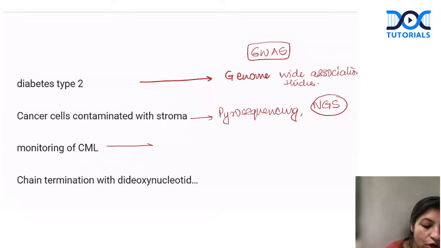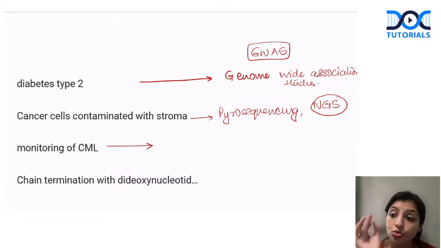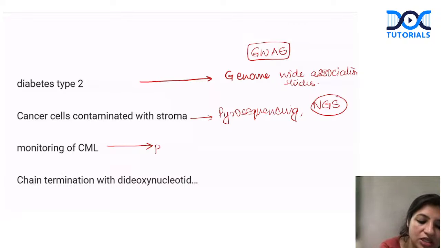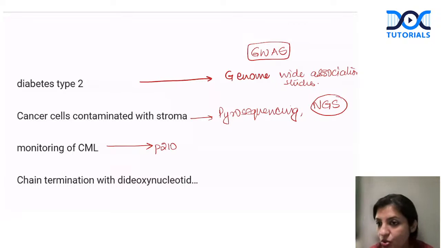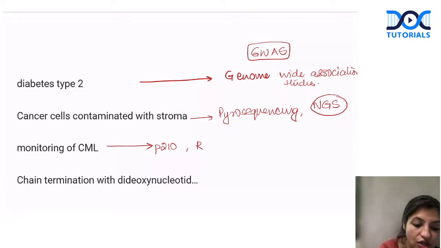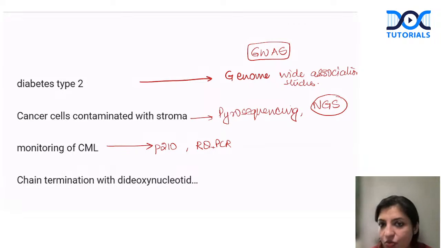So how do you do monitoring of CML? Whenever somebody asks you how to do monitoring of CML, it has to be done by not only looking at the transcript. The most common transcript seen in CML is P210. You have to see the transcript and quantitate it at the same time. For that you have to do RQ-PCR, which is a real-time PCR. You amplify along with seeing the transcript. Okay? So that is the method of monitoring of CML.